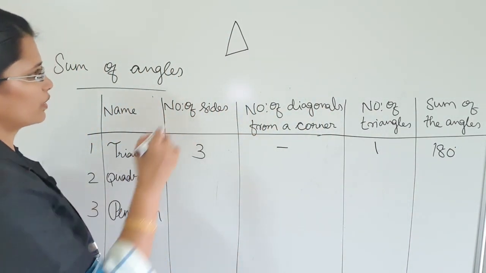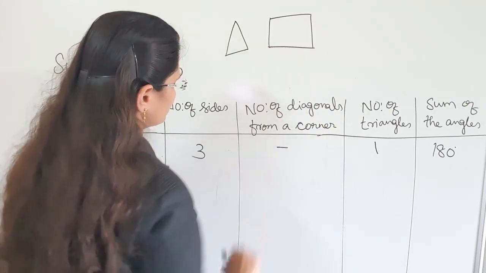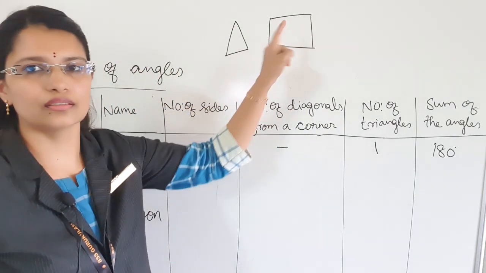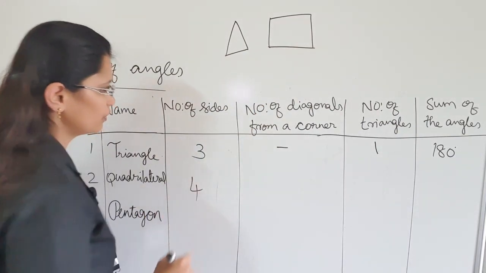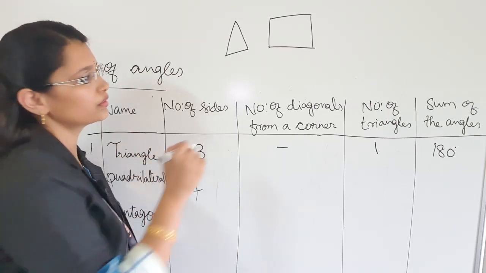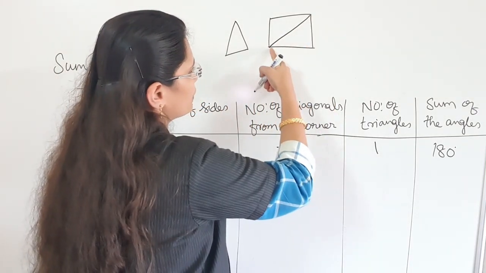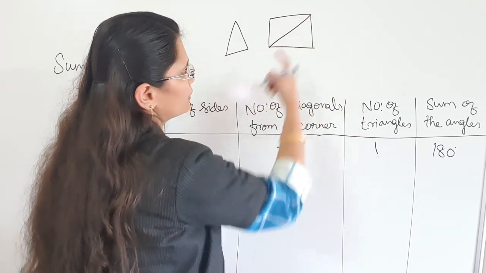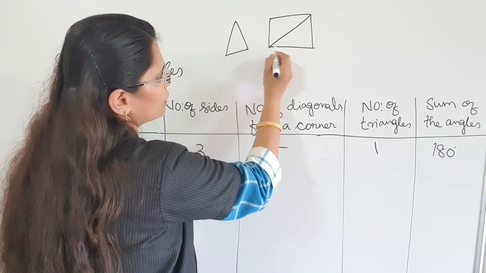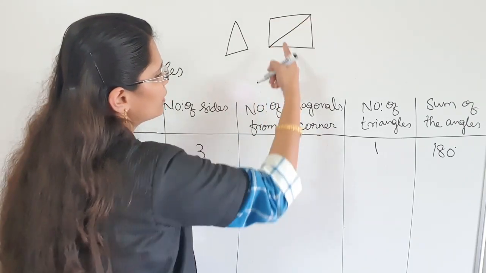And then quadrilateral. 1, 2, 3, 4. Four-sided figures are quadrilaterals. How many sides? 4. Then number of diagonals from one corner. So from this corner we can make only one to this corner, right? If we go to this side, this is already there. Here also already there. So only one diagonal.